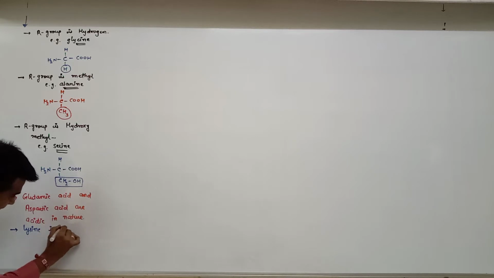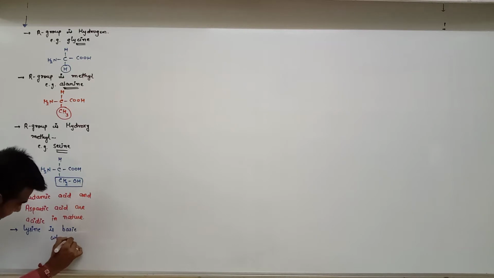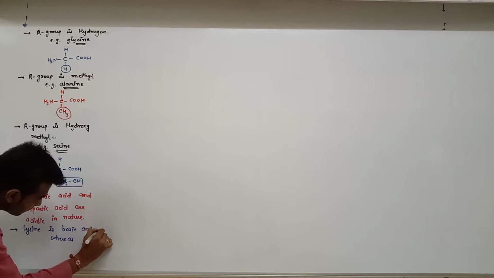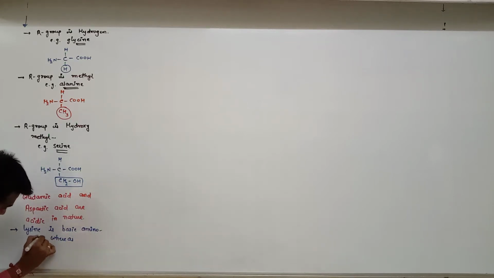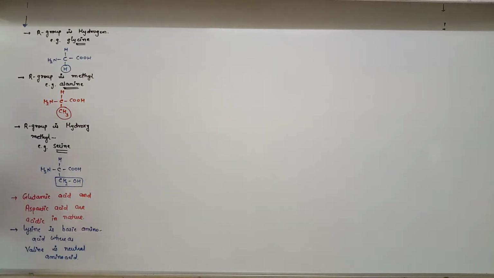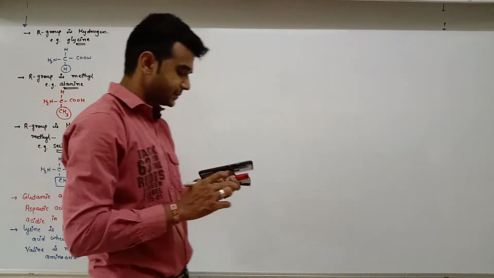Lysine is a basic amino acid, whereas valine is neutral. Okay, so I hope you understand this.